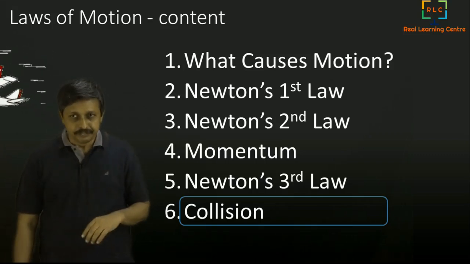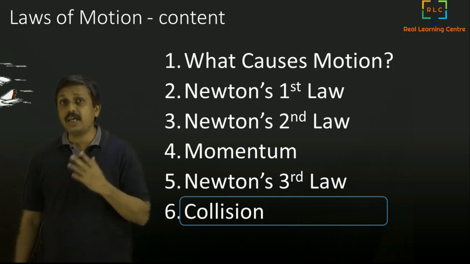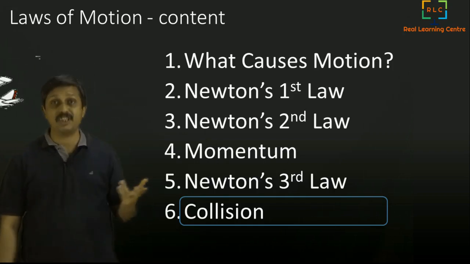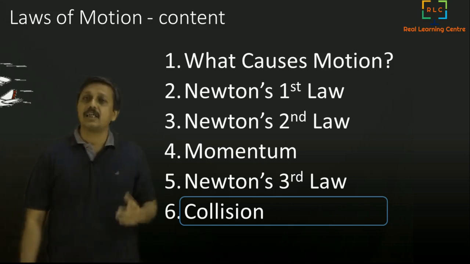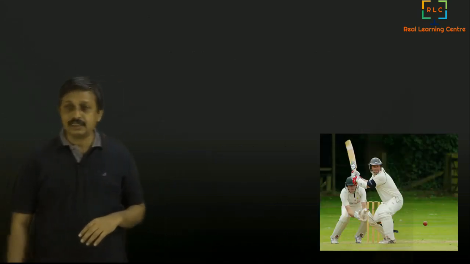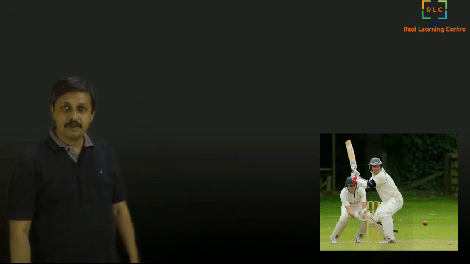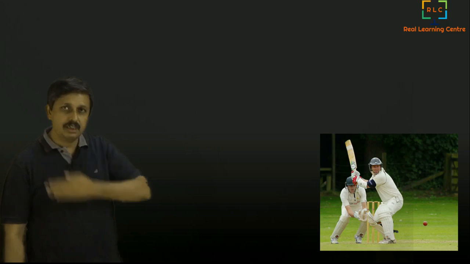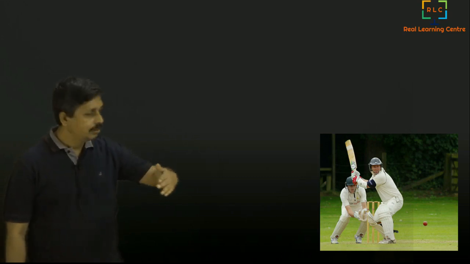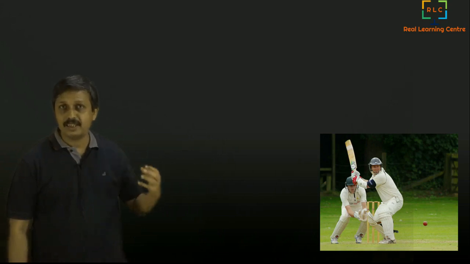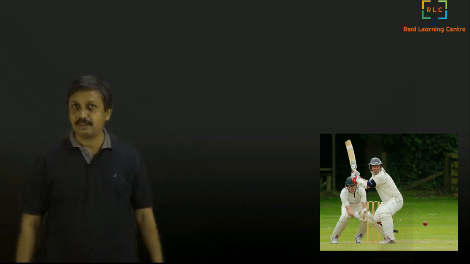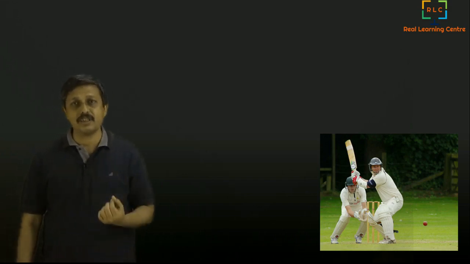We'll see. Now, where do we see collision? Where are the collisions that we generally see? Is it something that we see only in physics, or is it seen in everyday life? You can see in cricket, a batsman hits the ball with his bat, and that is a collision of bat and ball. They hit each other in a sense. It's a normal day-to-day thing that we see.